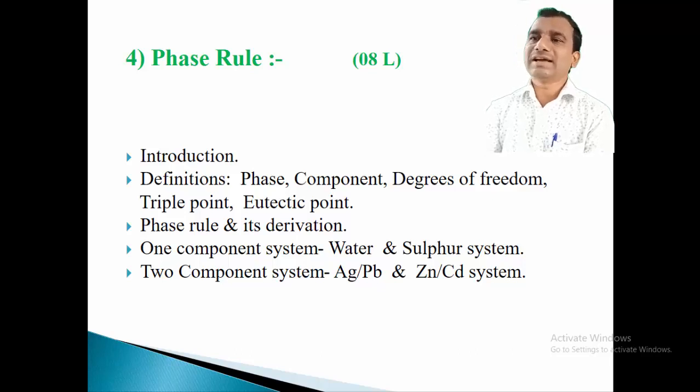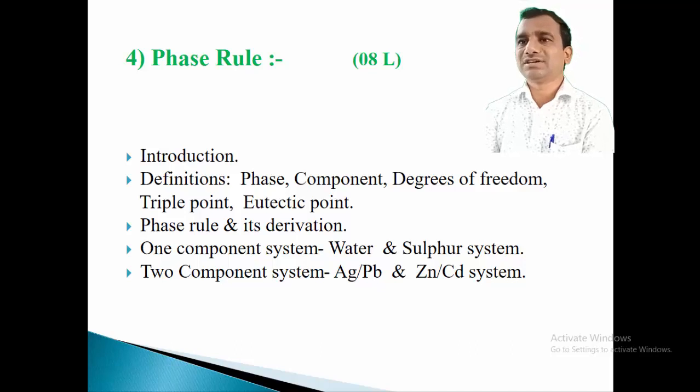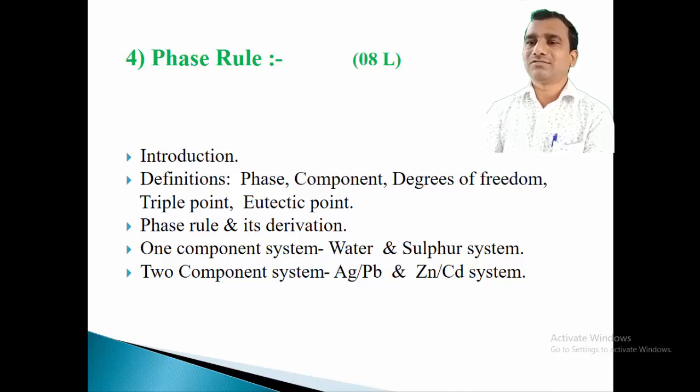Now before starting the actual points from this chapter, we have to look at the introduction of this chapter. In that introduction, we have to look at the simple and important definitions, such as what is a phase, what is a component, what are the degrees of freedom, what is a triple point, what is a eutectic point, how to calculate the degrees of freedom, and what is the equation for it. All these important definitions we have to study in the introductory part of this chapter.